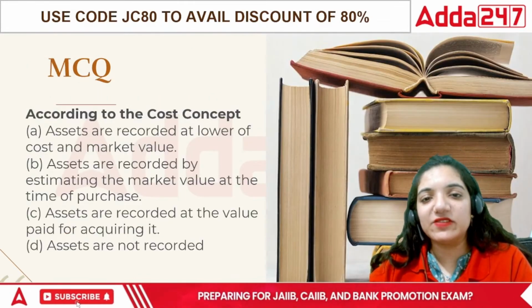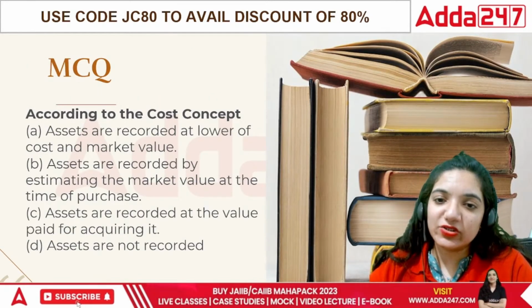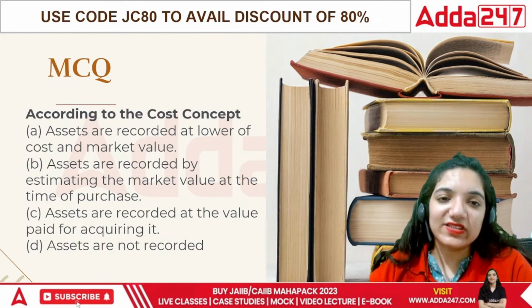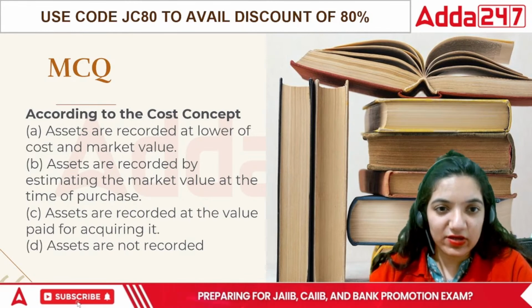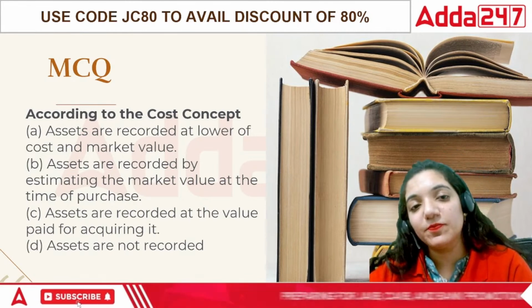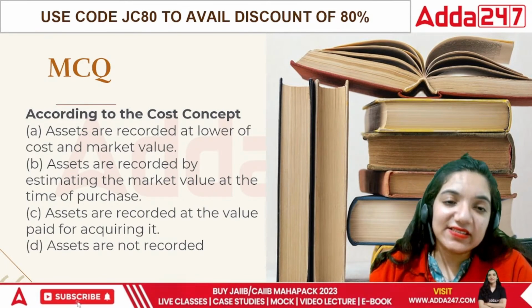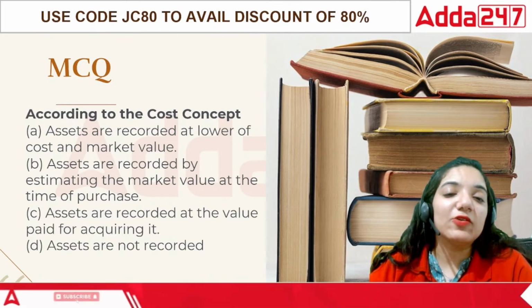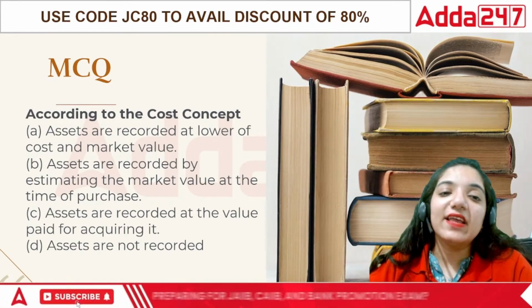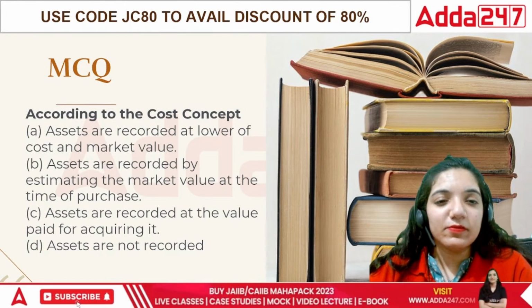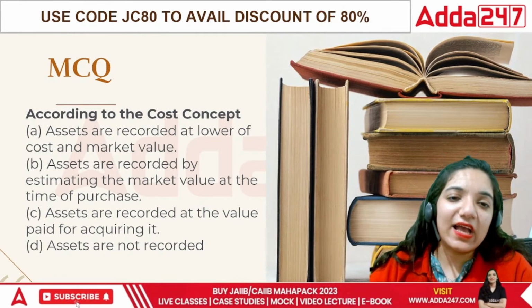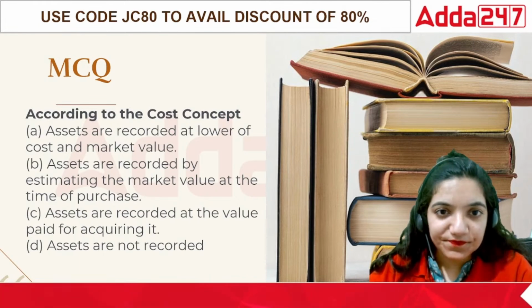Okay, here comes the first question. The first question says that according to the cost concept, assets are recorded at lower of cost or market value, cost and market value. Assets are recorded by estimating the market value at the time of purchase. Then, assets are recorded at the value paid for acquiring it, or assets are not recorded.